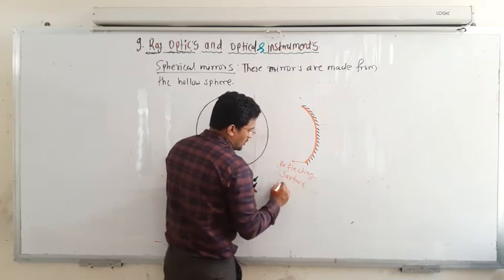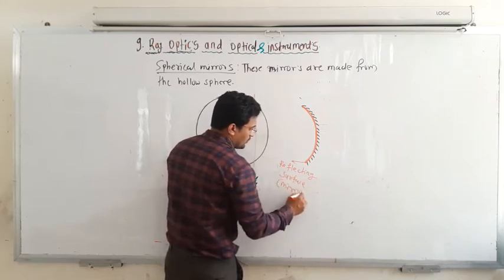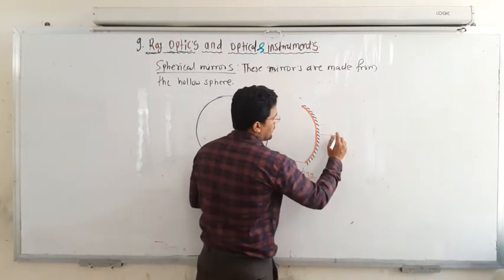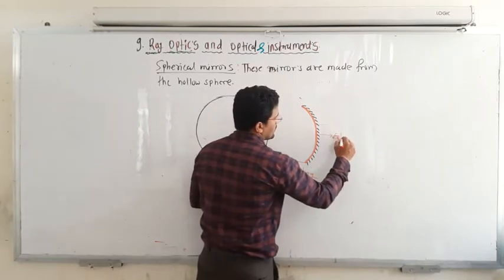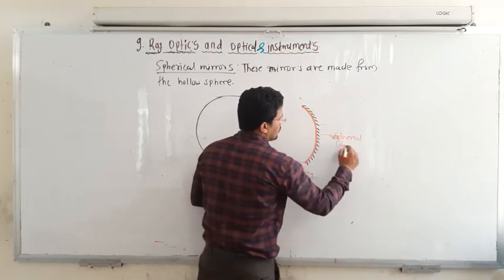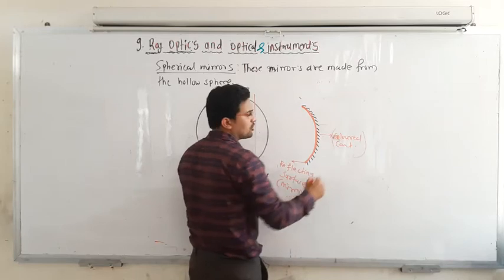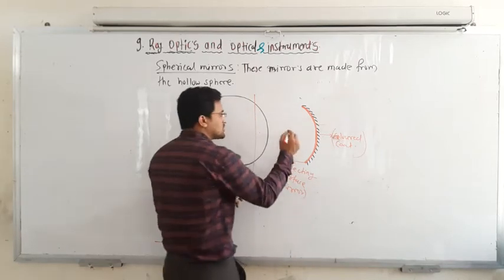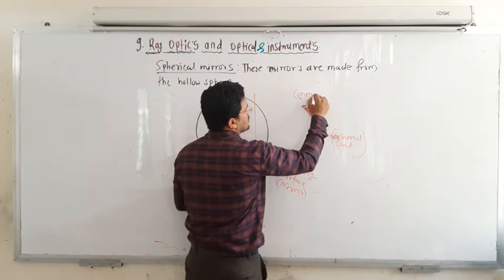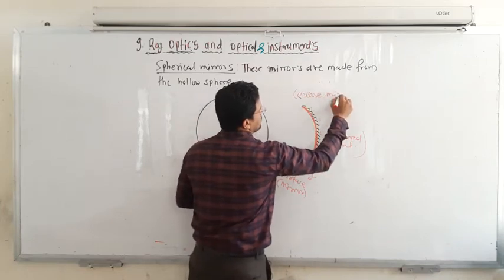Okay, that means a mirror where you can see. And this is, you can say, a colored coat. Okay, that is to make it not transparent. So such a mirror is known as what? Concave. A concave mirror.